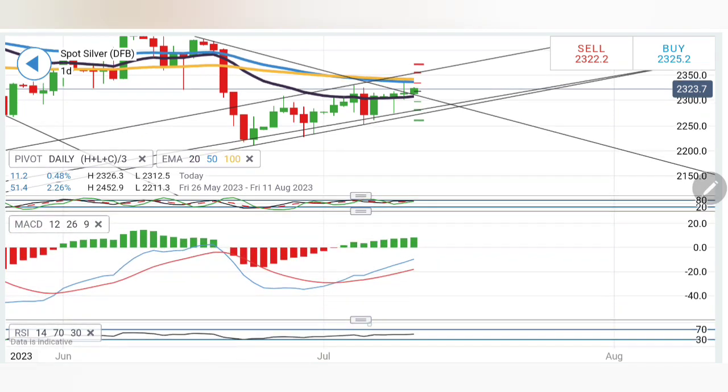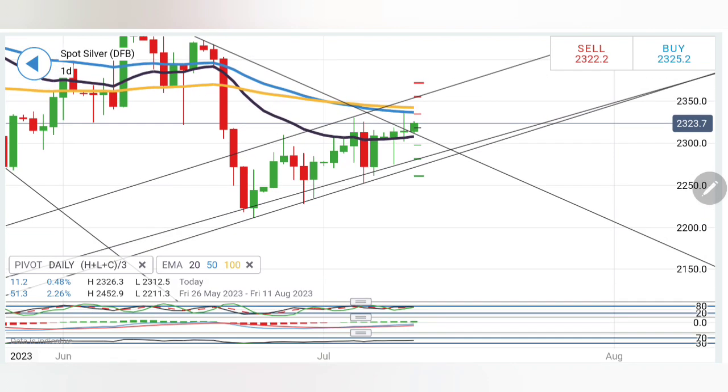Stochastic is near the top. The MACD is showing bullish divergence. RSI looking up. Considering this, do not trade between 2310 and 2330. On the upside, 40, 50, 60 are three greater resistances, beyond 60 sky is the limit. Just stay long there. On the downside, below 2310, you can still expect 23, 2290, 2280, greater support till 2280 levels, and only if it comes out of this zone can you say that a sharper drop will be seen here, and then possibly we can expect 2240 and below levels.